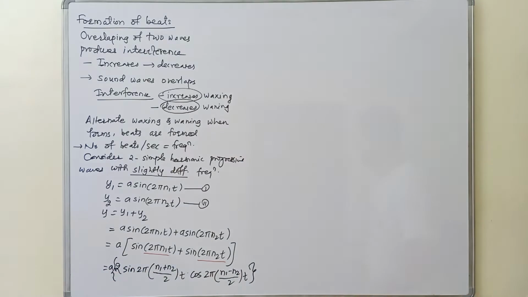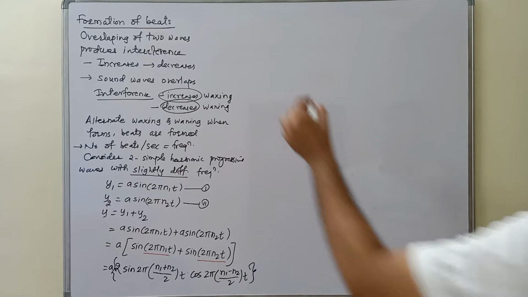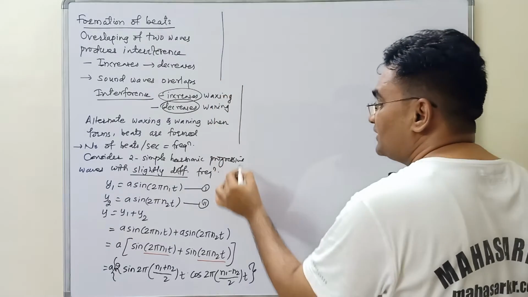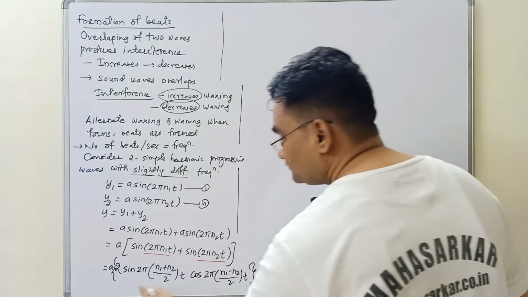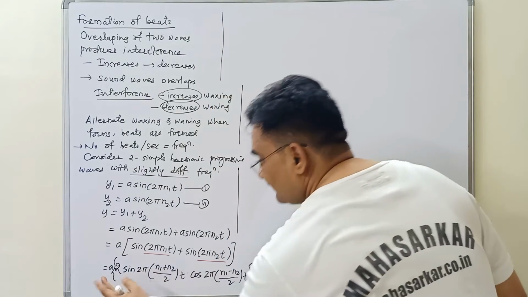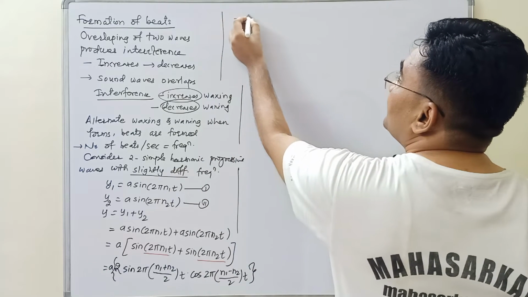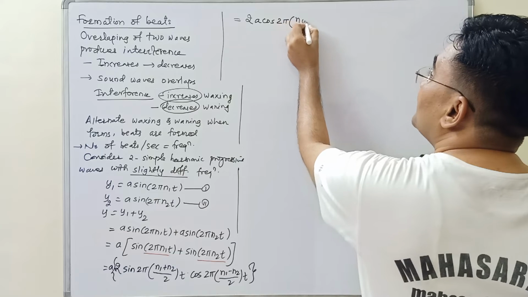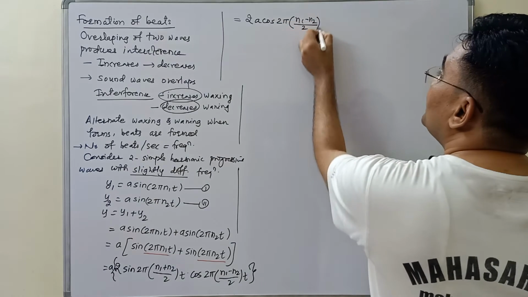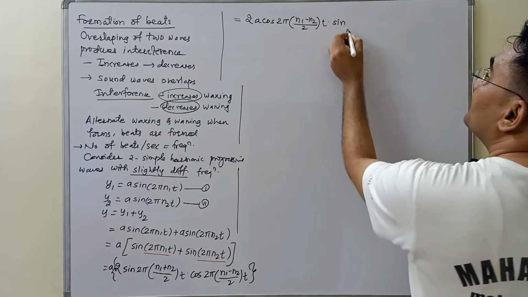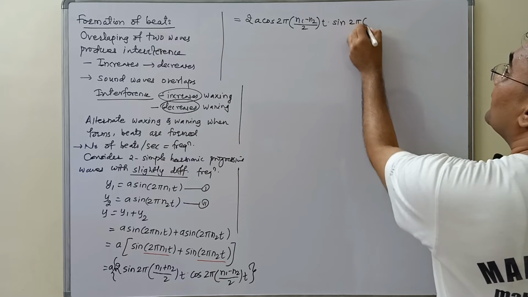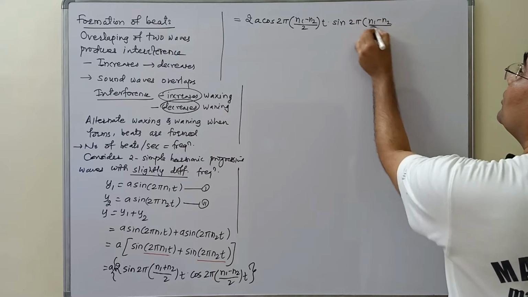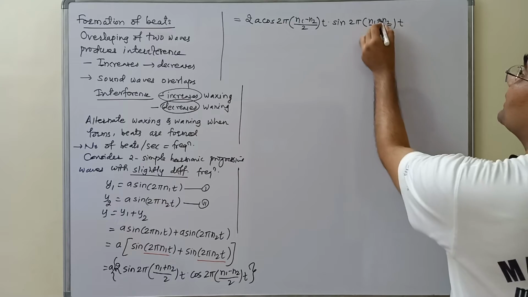Okay, it's visible, very much at the corner. Let's go to the next part. Simplifying, this is 2a cos 2 pi n1 minus n2 upon 2 into t, into sin 2 pi n1 plus n2 upon 2 into t.